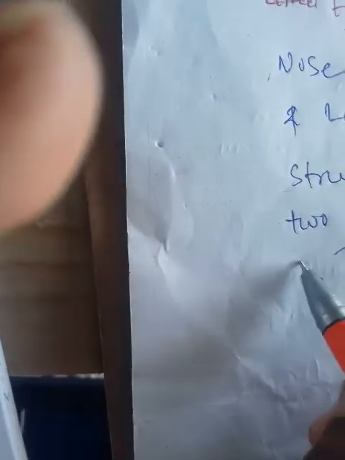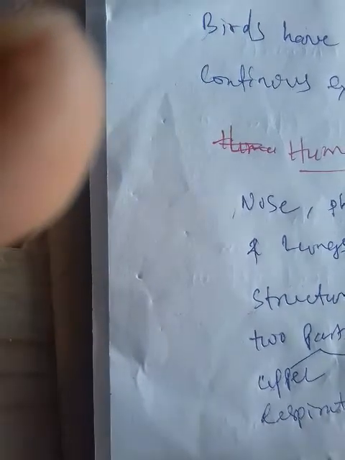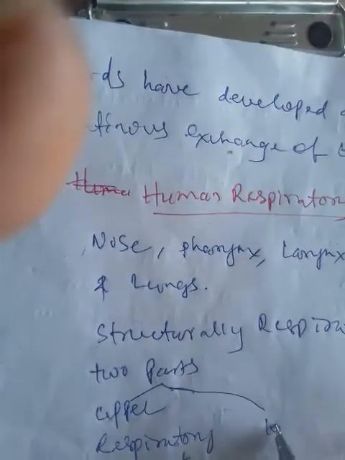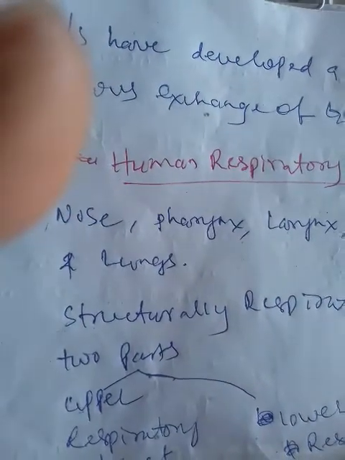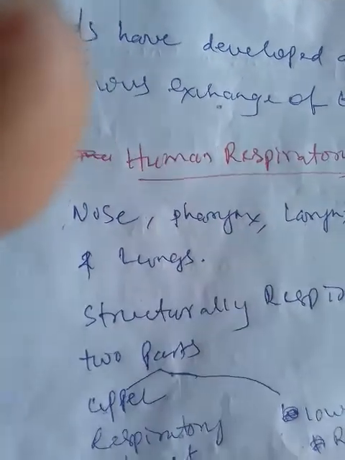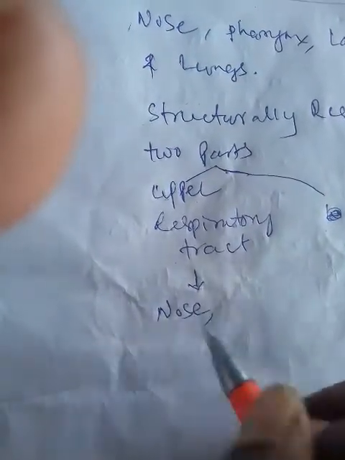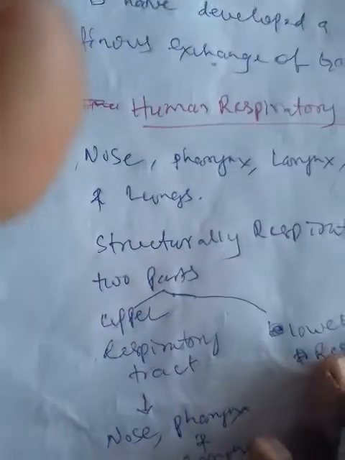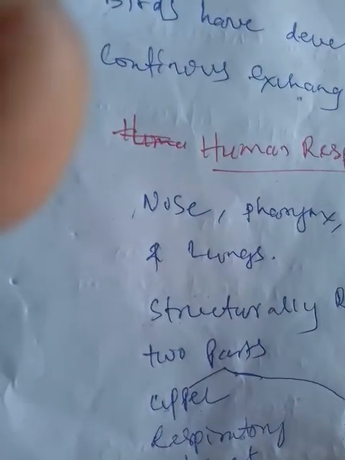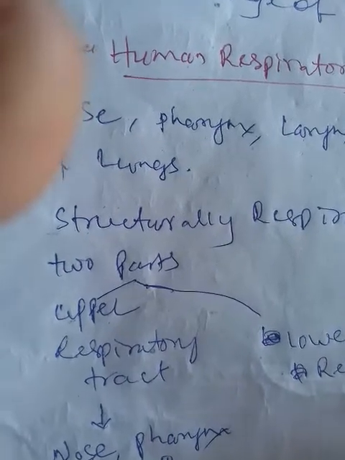The upper respiratory tract includes the nose, pharynx, and larynx, whereas the lower respiratory tract includes the trachea, bronchi, and lungs.